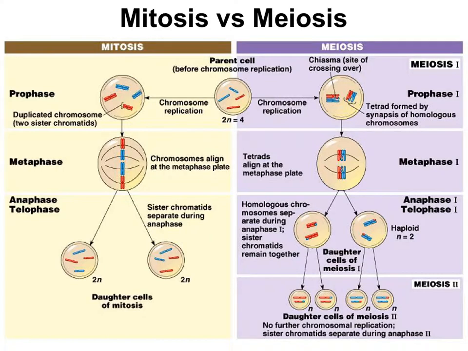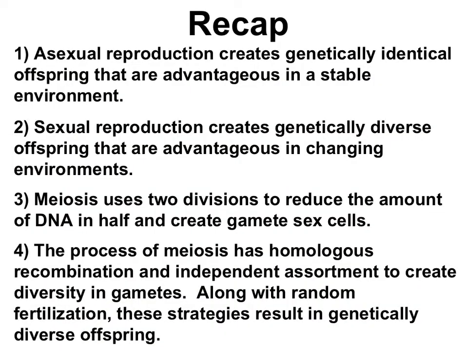During the first division, meiosis halves the number of chromosomes from diploid to haploid, and during the second division, the chromosomes go from being double-stranded to single-stranded. The end result is cells with half the number of chromosomes and chromosomes that are different. So let's recap what we've learned here. First, we learned about reproduction.